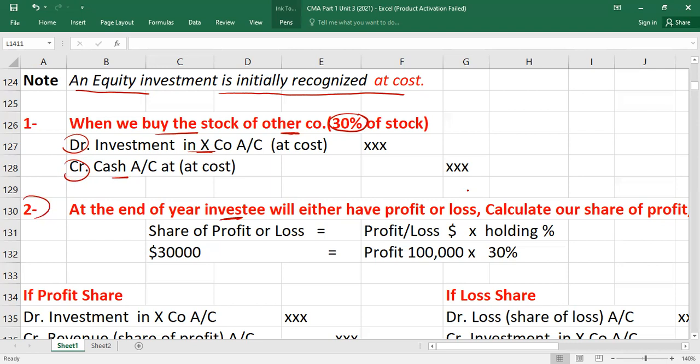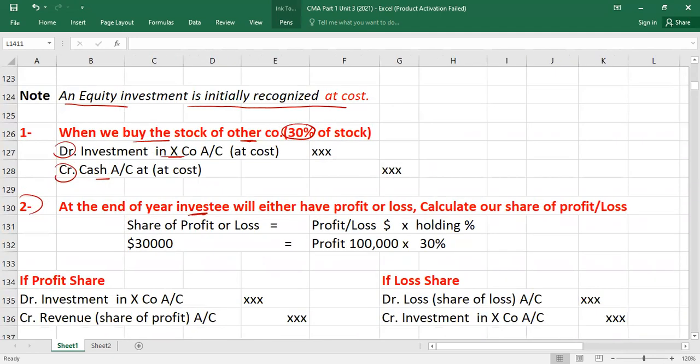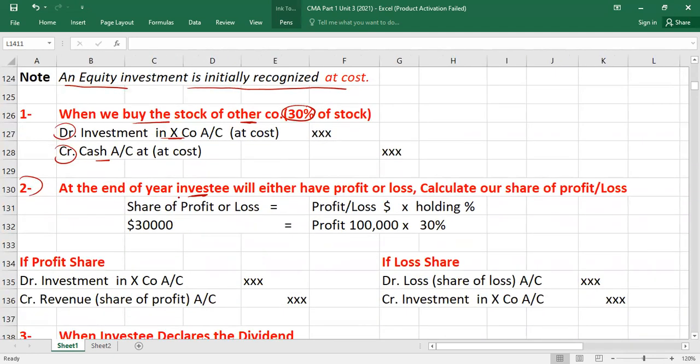Right? And how will you get the share of profit or loss? This is how we can calculate. As I told you, at the end of the year, the investee will either have profit or loss. So we have to calculate our share of profit or loss. Our means the investor's share in the profit and loss of the investee. So how will you get it? Very simple.